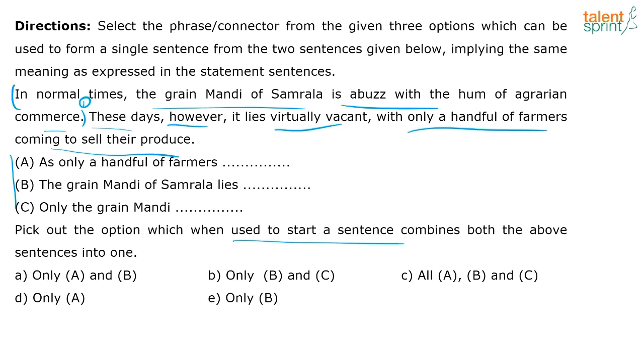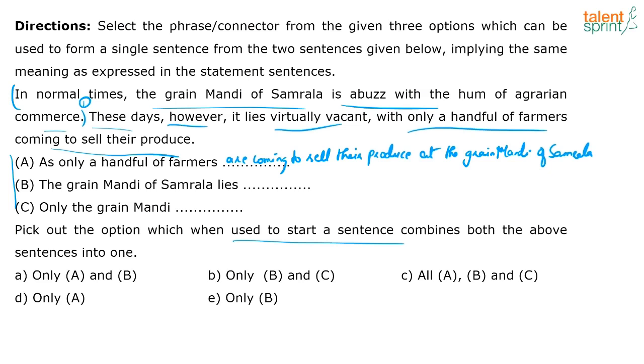Why can't I say that? Let's put this sentence here, right? If I say, as only a handful of farmers are coming to sell their produce, where? At the grain mandi, right? I can either have this here or I don't need to, but I'm combining both these sentences, right?